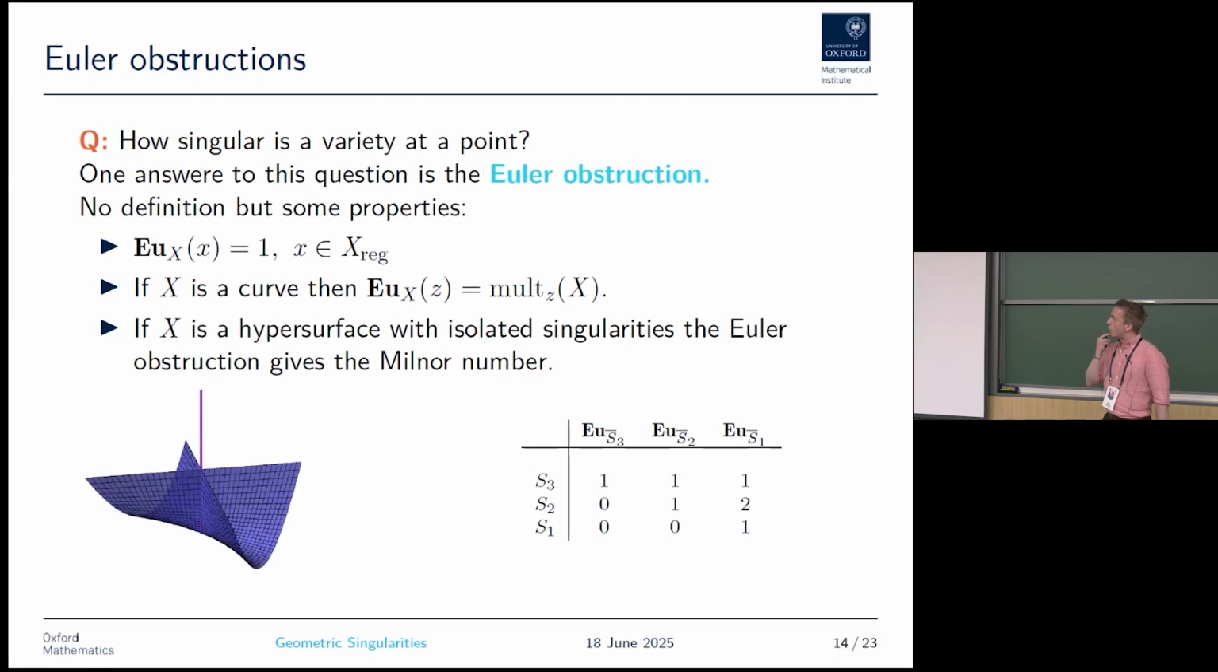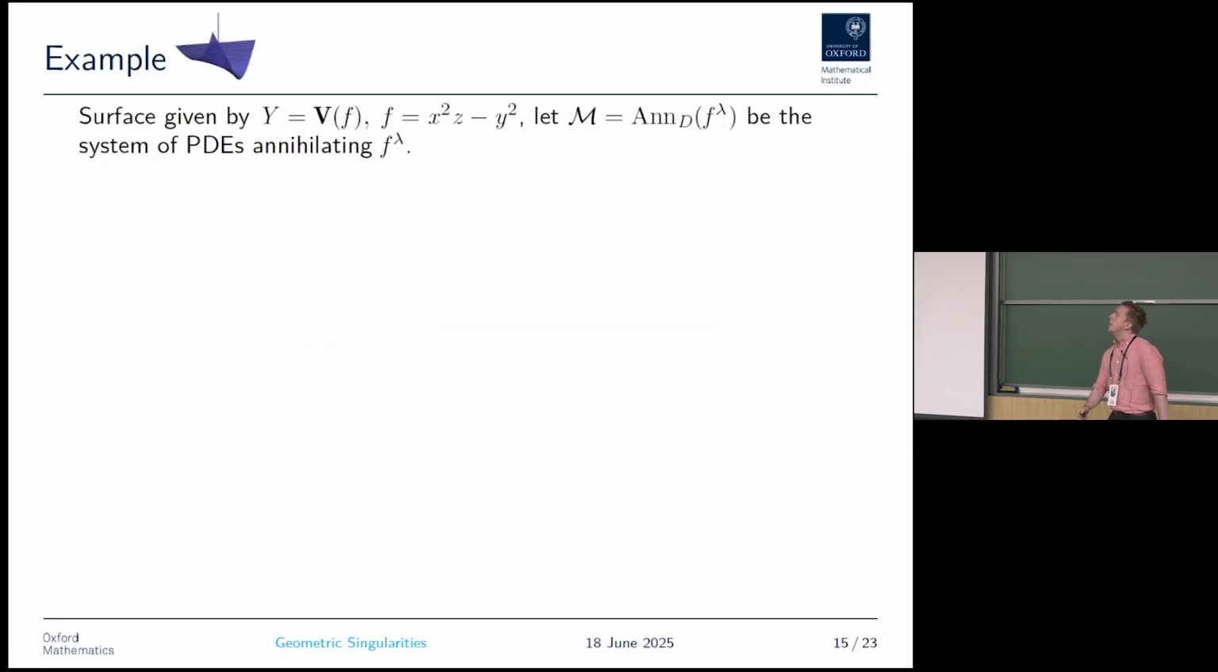Let's look at our umbrella again. Here we have three strata. The Euler obstruction for the two-dimensional stratum is generically 1. It is 2 everywhere on this line, except at the origin where it happens to be 1 again. And then you can do similar exercises here. So let's continue with this example now.